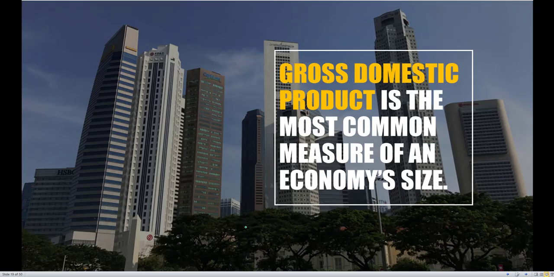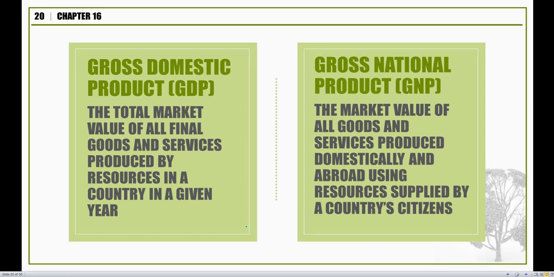So here, GDP, just as a final conclusion, is the total market value of all final goods and services produced by resources in a given year. This is the most typical version that is produced with any news report or any research. It is something that is very typical for any country. However, there is a very closely related term that is known as gross national product, or GNP. And GNP is going to focus in on the income side just a little bit more. It's actually called gross domestic income nowadays, just to match up with the idea a little more closely. But I'm a little bit old school, so I'm going to use the old school term, gross national product. The new school term is gross domestic income. I'm going to stick with gross national product.